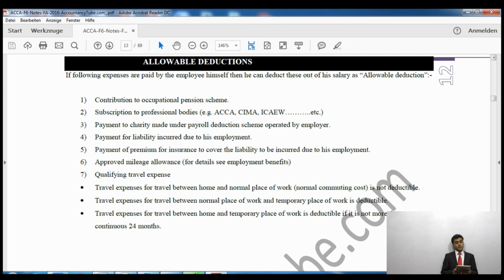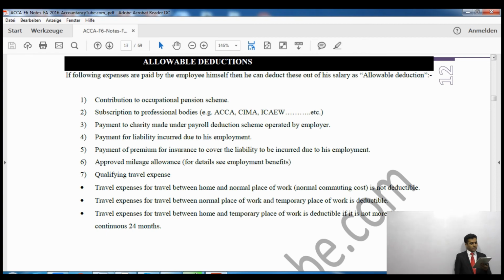Now all of these benefits, if they are paid by the employer, they are exempt benefits. Right? Now if you pay subscription fee to ACCA or ICW, that will be exempt as well. A payment to charity made under payroll deduction scheme, that will be allowable deduction. Payment of liability incurred due to his employment, that is also allowable deduction. Payment of premiums for insurance to cover the liability to be incurred due to his employment, that is also deductible expense. Approved mileage allowance, which we have seen before, 45 pence for the first 10,000 miles, that is also allowable deduction. Qualifying travel expenses.